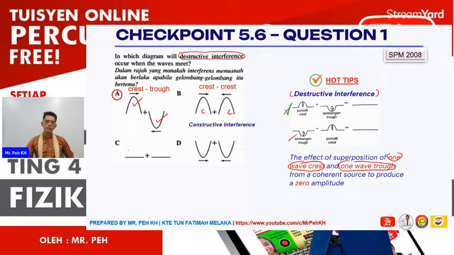Okay, then C is actually no interference will occur because both have zero amplitude. Okay, then case D will be two wave troughs overlapping each other. So a constructive interference will also form. Okay, so the answer will be A.